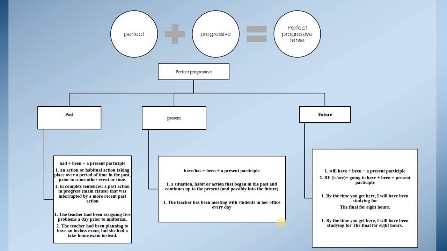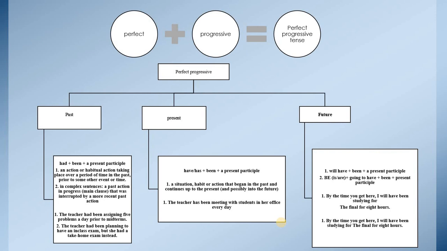Of course, we have the composition of two tenses, perfect and progressive, to have what is called the perfect progressive tense. The perfect progressive tense is, of course, past, present and future. The past perfect progressive is had been plus a present participle.